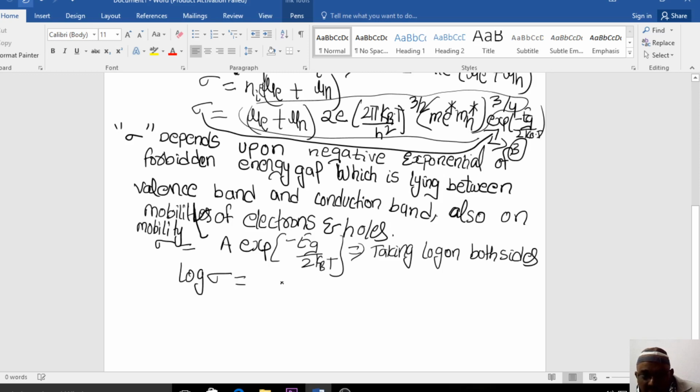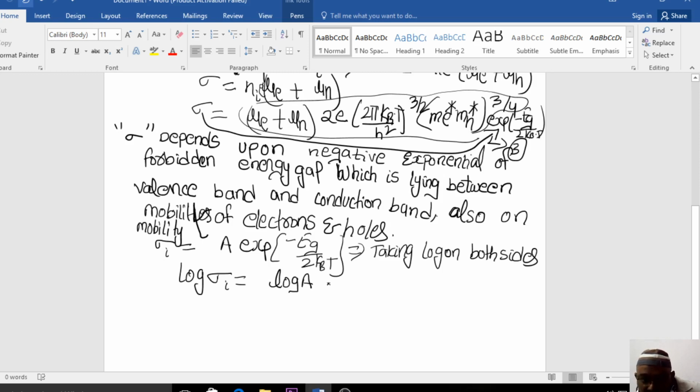For accuracy we are doing so. Why are we applying the logarithm here? We need to understand what the dependency of electrical conductivity on the energy gap actually is. We can find it accurately by using the logarithm. Since we are talking about the electrical conductivity of an intrinsic semiconductor, the electrical conductivity sigma suffix i is equal to, the exponential will go when you apply log, A.